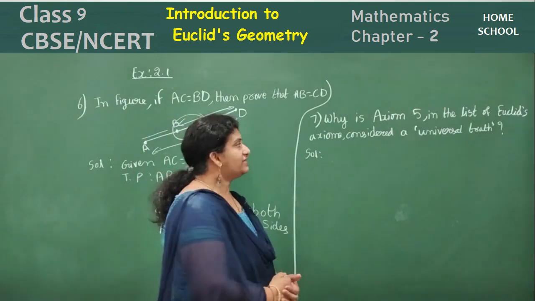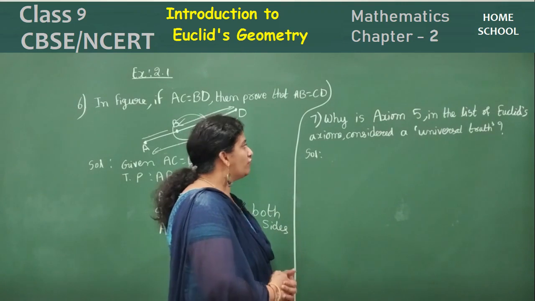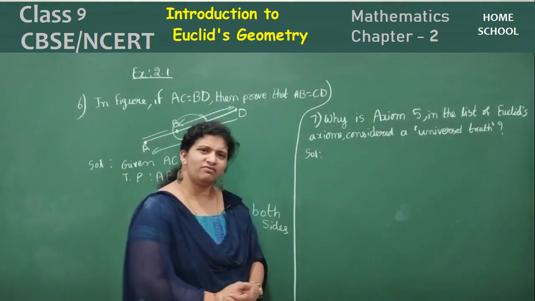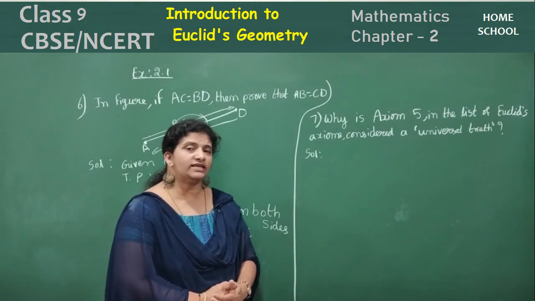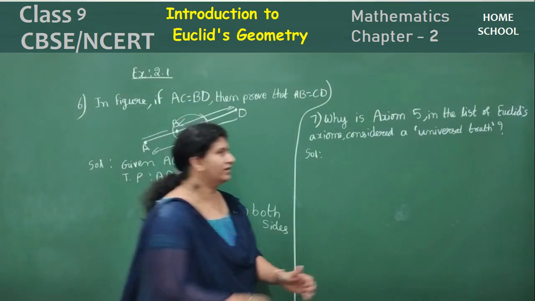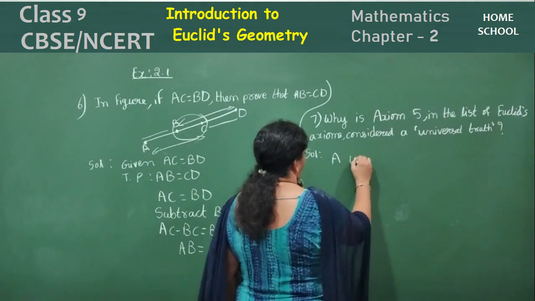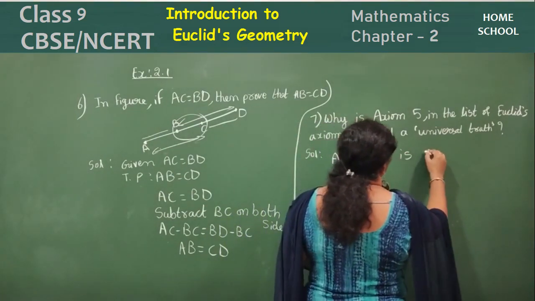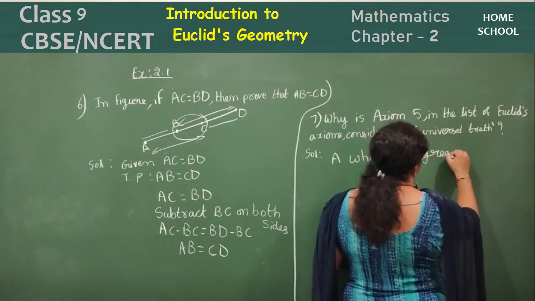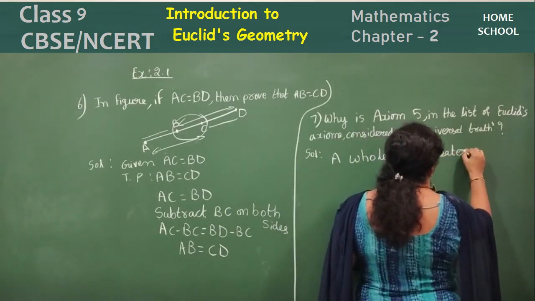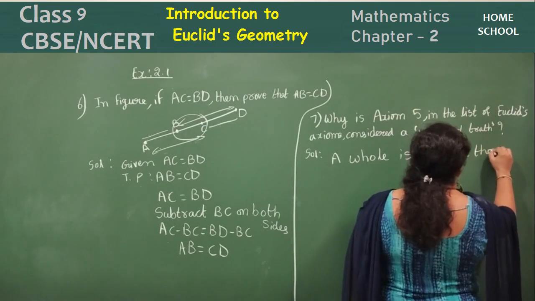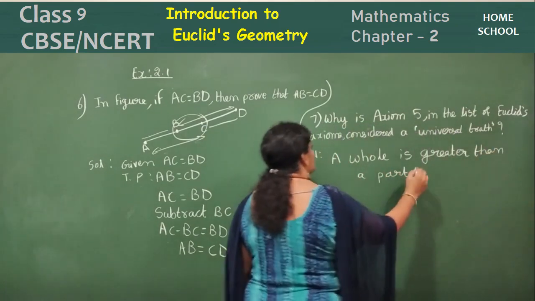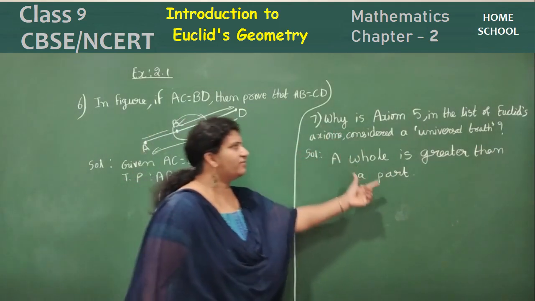Why is axiom 5 in the list of Euclid's axioms? What is axiom 5 here? A whole is greater than a part. So, a whole is always greater than a part. Okay, what is this axiom 5?